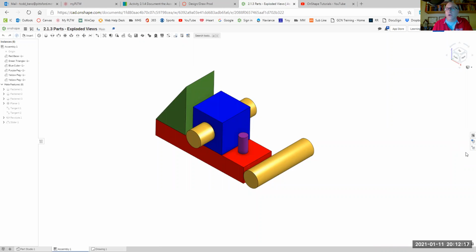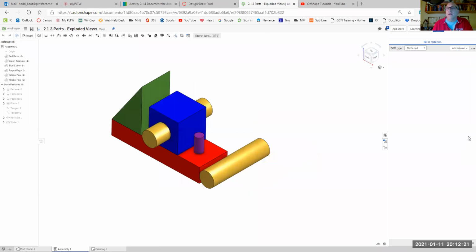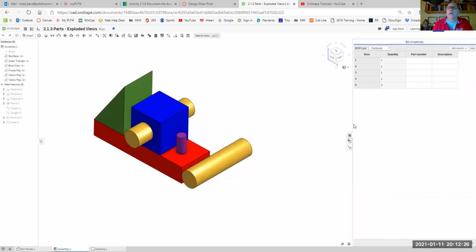The first one is called BOM table, sorry. We're going to open that up. And you can see if I open up a little bit farther by grabbing that line, I come up with 4 columns: item, quantity, part number, and description. Well, 2 of these I don't want. My part number and my description I don't want. So I'm going to right click and remove the column. Right click, remove. What I do want is the name of the part, whatever I gave it.